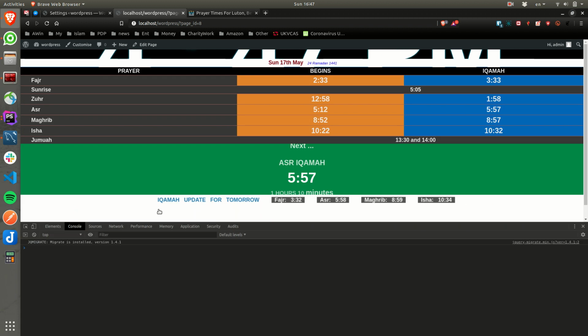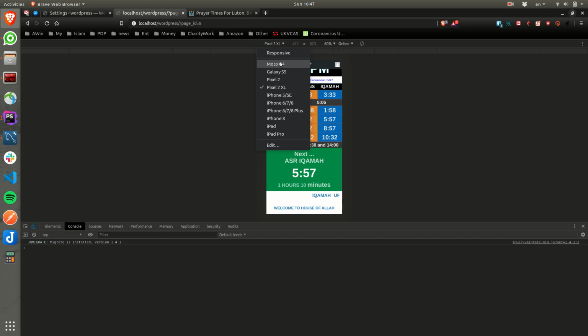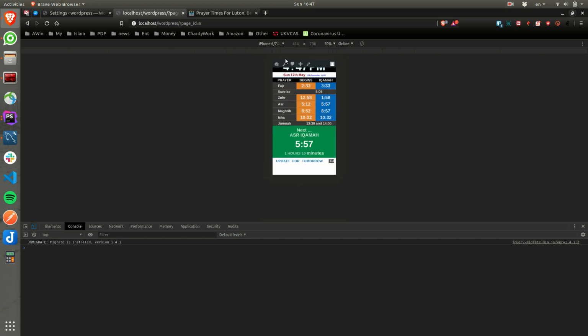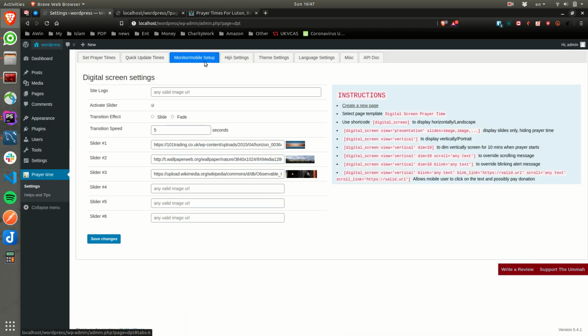If you want to see it on a mobile, then it is based on your mobile settings. So let's say if it is a Pixel 2 XL, or an iPhone, or a Galaxy. People will be seeing this on their mobile, as long as they have internet. So this is the monitor mobile setup.